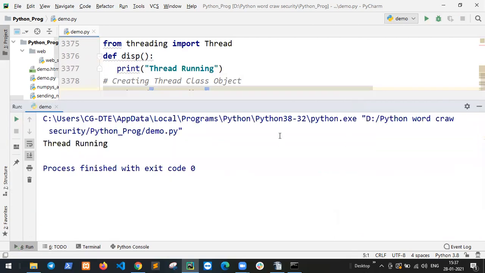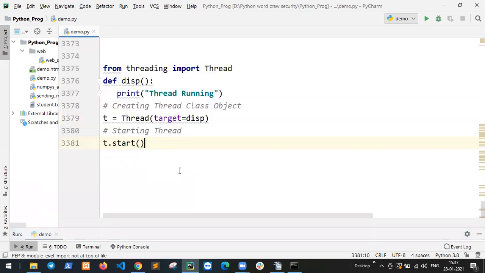So, got it, Krishna? How to create threads, and which types? Fayaz? Yes, sir. No, sir, I did not understand this one. Did not understand?